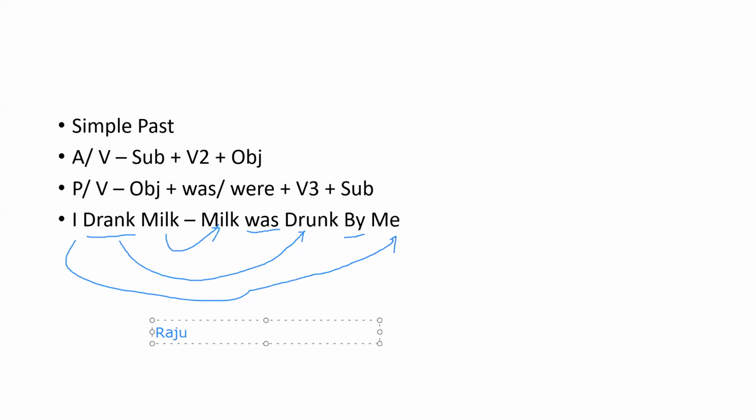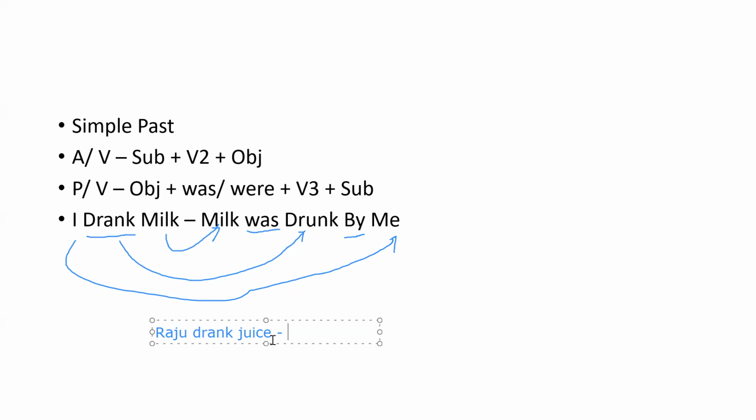Raju went to... Raju drank juice. Now let's convert it into passive voice. First identify the tense. Here the verb is V2, so it is simple past.